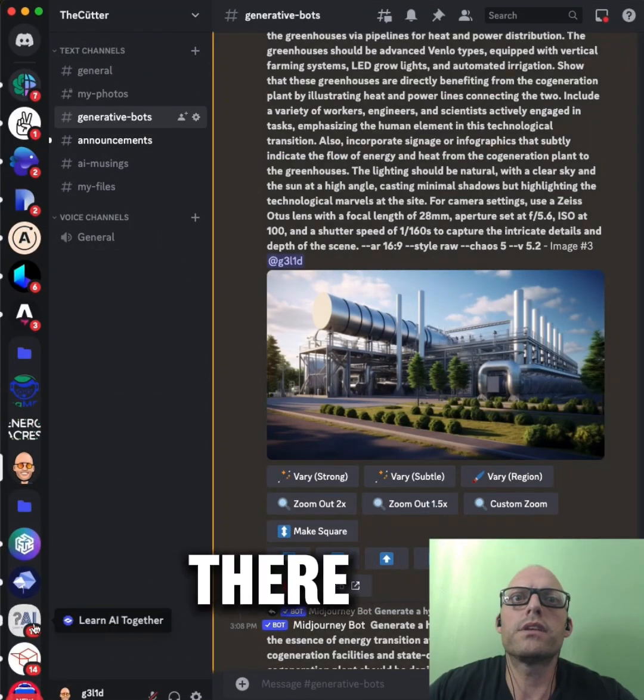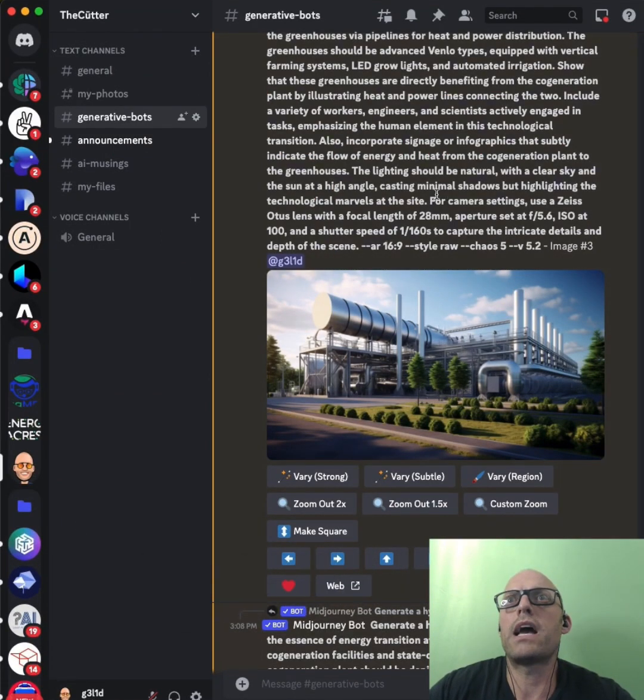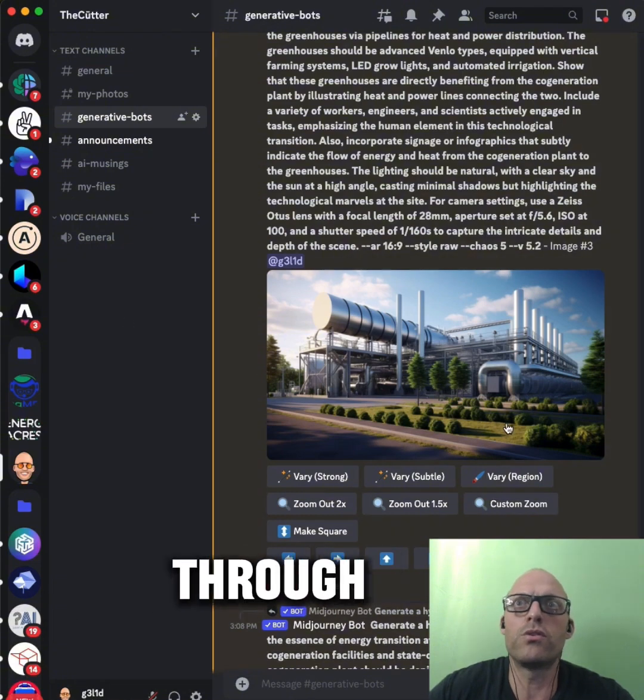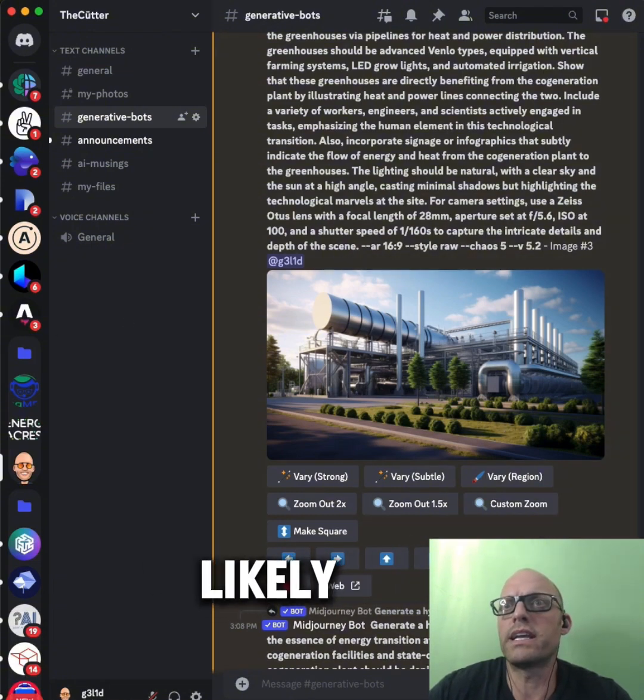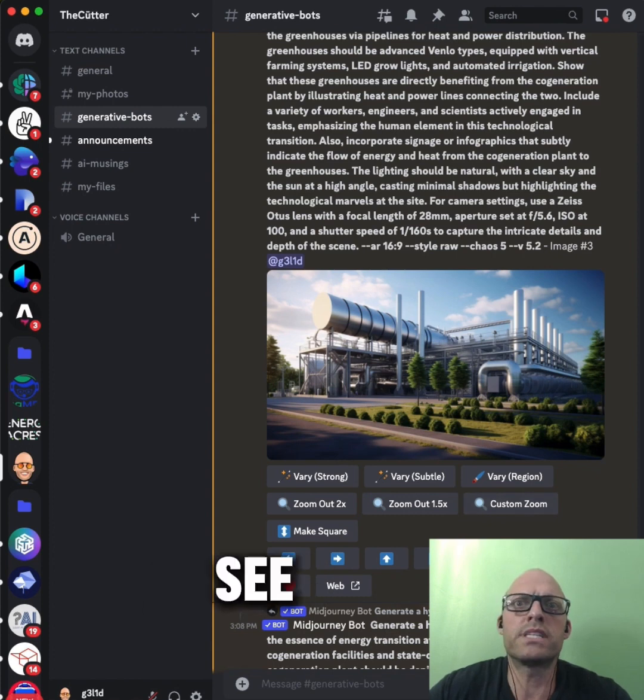For everyone out there, I want to show you a little bit of some of my work on Midjourney. Now, I am on my own private server, you can see here, and I do all of my work for Midjourney under generative bots. The idea, if I'm doing it in Discord, I want to keep all of my generation in one spot. This is why I like ChatGPT over this way of doing things now, in its integration with DALL-E. But I think it's still worth going through, and a lot of you would likely get something out of it, being able to see how the sausage is made and how to work the system.